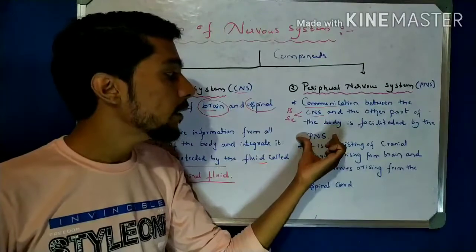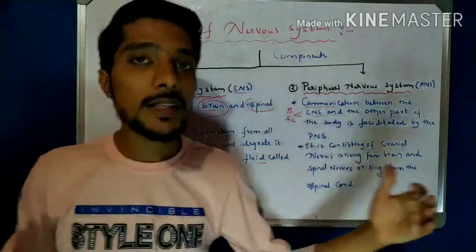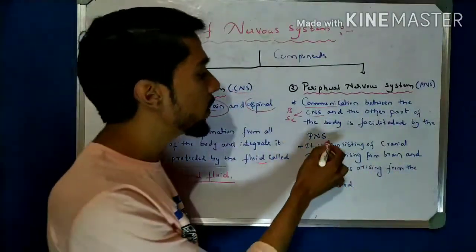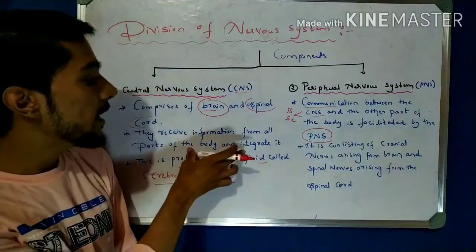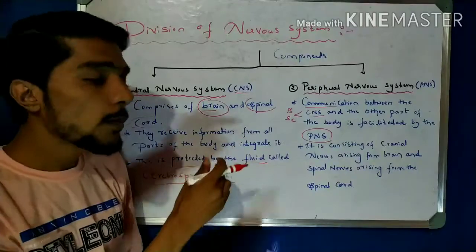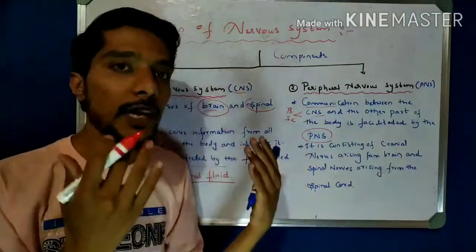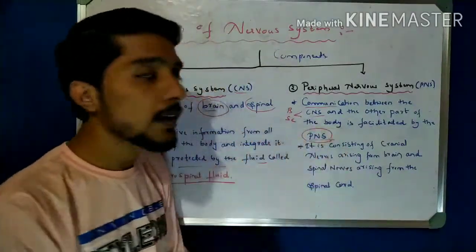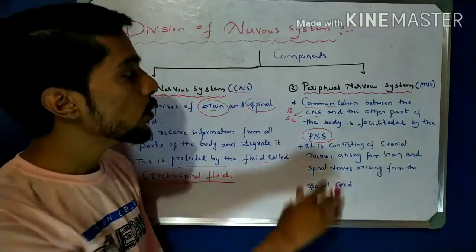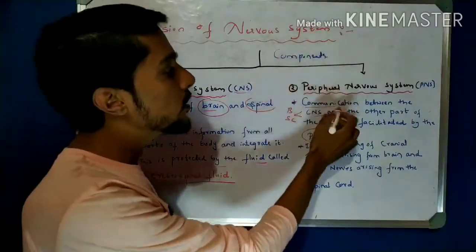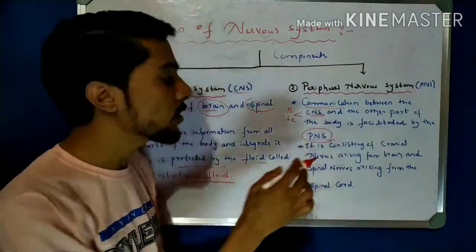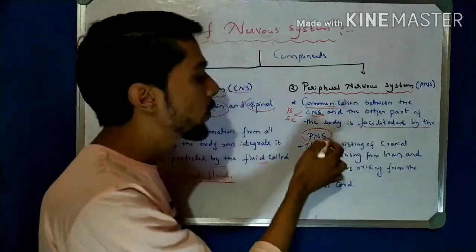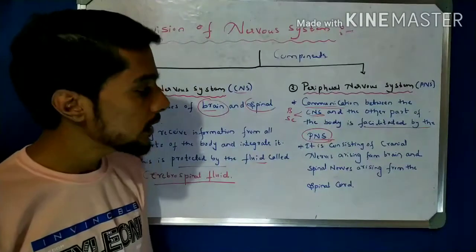So the communication between the central nervous system and the other parts of the body is facilitated by the peripheral nervous system. Peripheral means the side parts. The information from the side of the body is controlled by the peripheral nervous system. So what is the peripheral nervous system? It is the communication between the central nervous system and the other parts of the body.